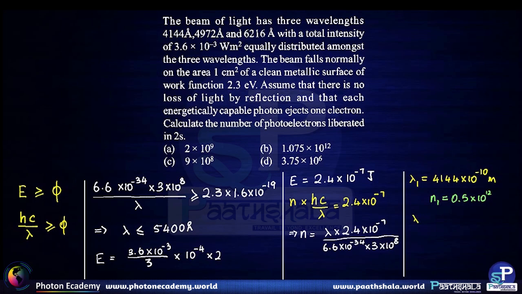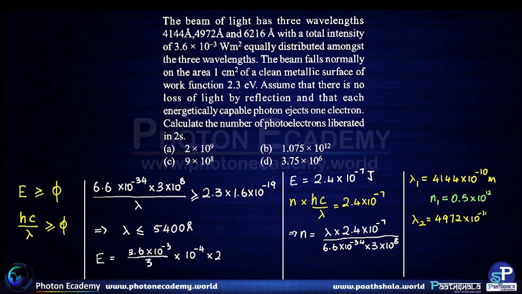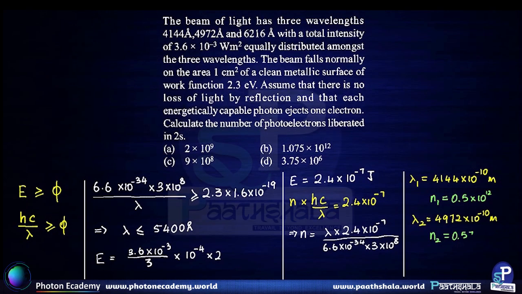And similarly for lambda 2 equal to 4972 × 10^-10 meters, we get n2 equal to 0.572 × 10^12 number of photons. And therefore, the answer is closest to option B, which is 1.075 × 10^12 photons.